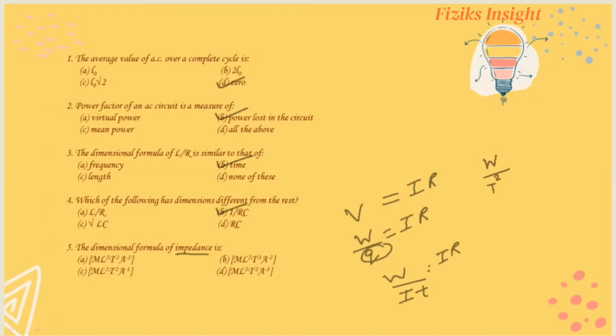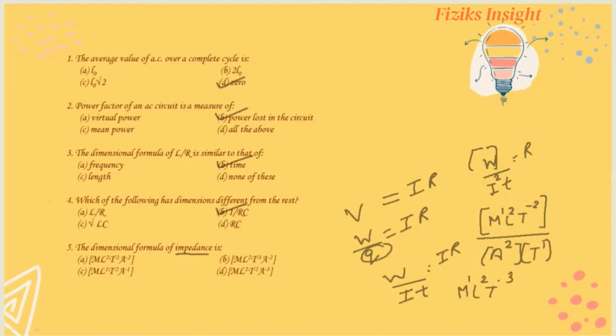Hence, resistance becomes W upon I square T. Now, substituting the dimensions of work done, current and time, we get the final dimensions of R as M1 L2 T minus 3 A minus 2. So option B is the correct answer.